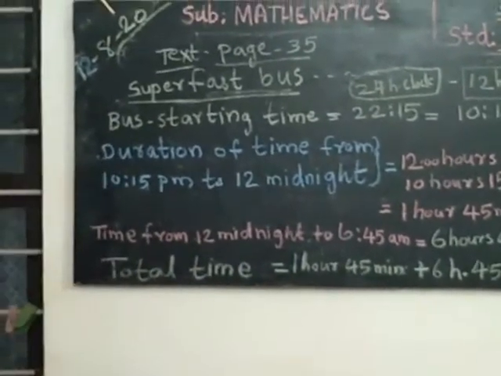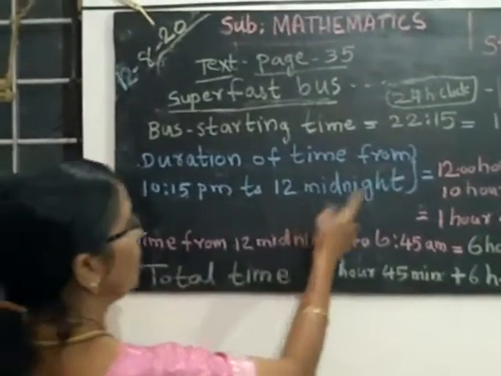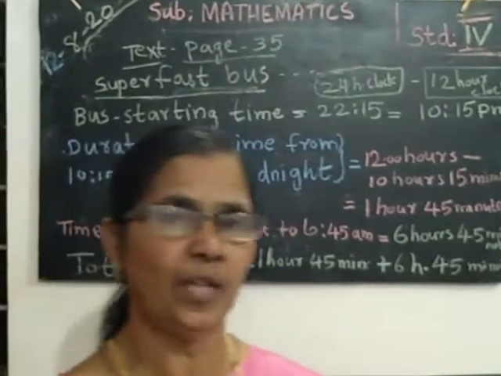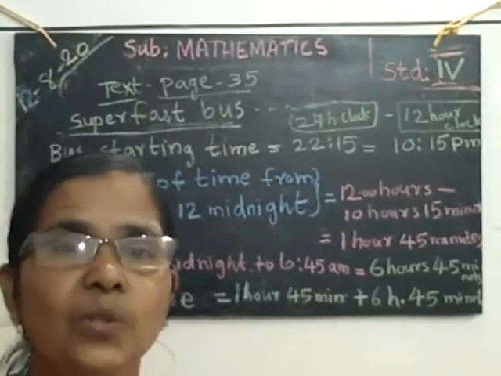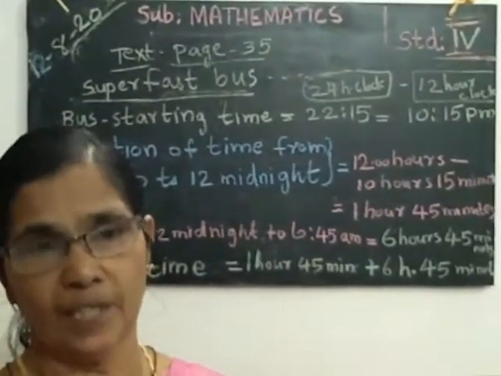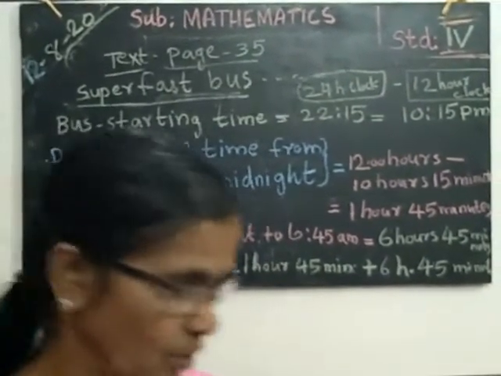You see, duration of time from 10:15 p.m. to 12 midnight. To calculate the time, first of all, we have to find out the time duration from 10:15 to 12 midnight. Find the time up to 12 midnight. From 10:15 p.m. up to 12 midnight.